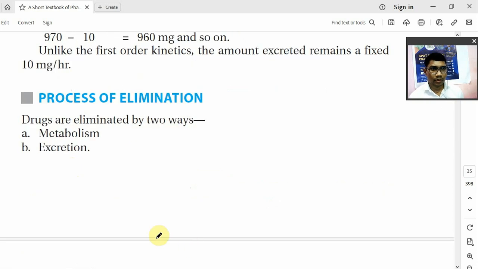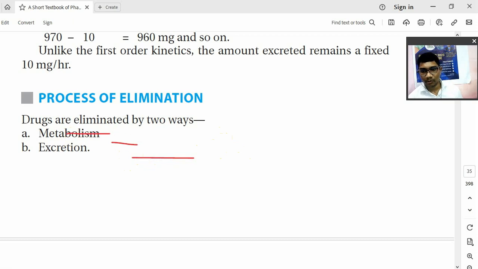Drugs are eliminated in two ways. First they will be metabolized and then they will be excreted. But this is not always the case. Some drugs are not metabolized in the body and are eliminated as such, but most of the drugs are metabolized and then eliminated.